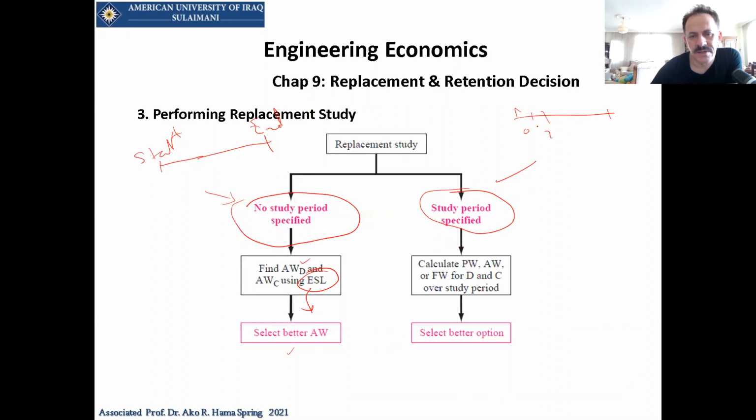But if there is a study period, for example, you say, okay, tell me, is this project worth enough till year 2? Till year 2, it will be economic, and we said till year 4 it will be economic, so definitely until year 2 it will be. But you need to make another decision: if there is a challenger, is there any other alternative till year 2 or not? So you have to calculate the present worth or annual worth for this one. Based on our decision, we take the annual worth for that period of time and then select the best option, or do a replacement test.